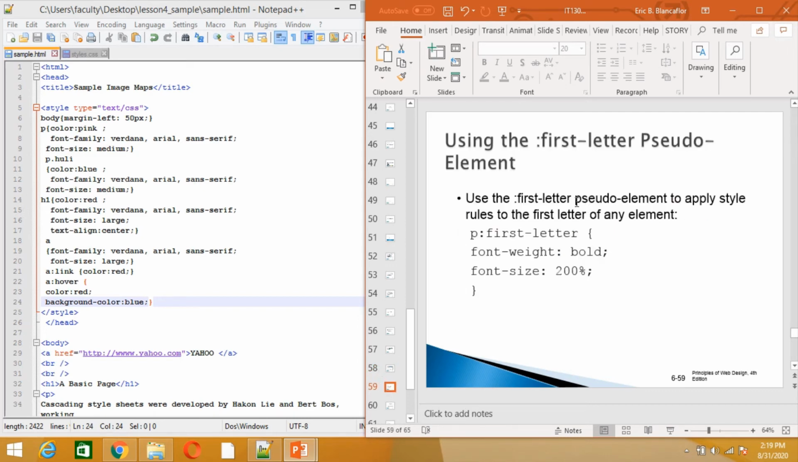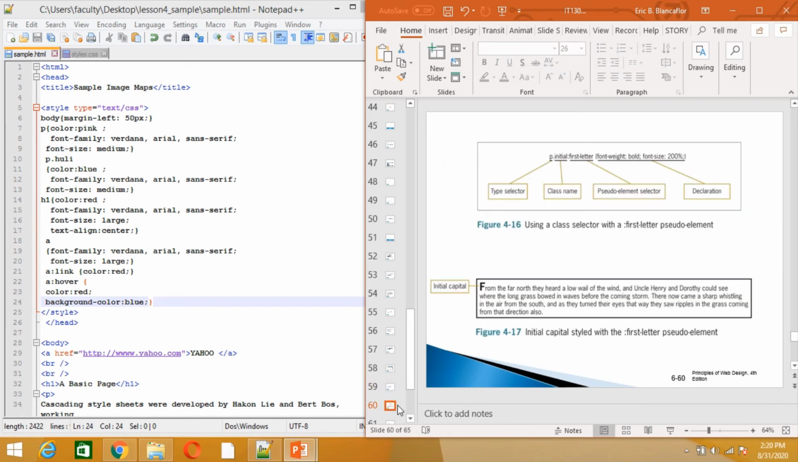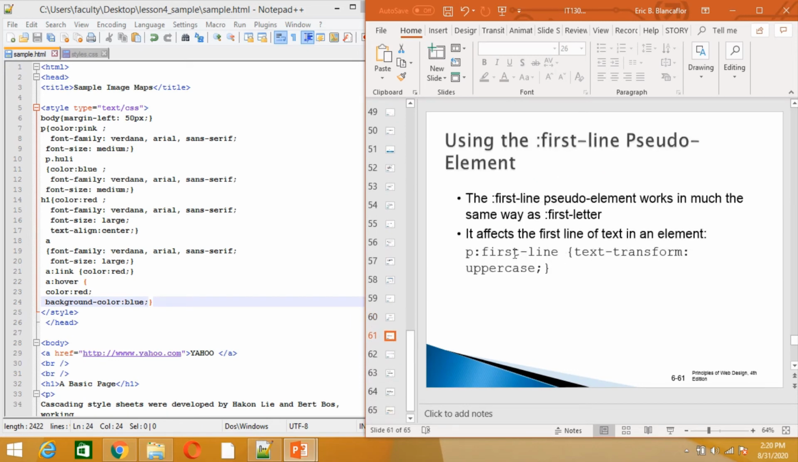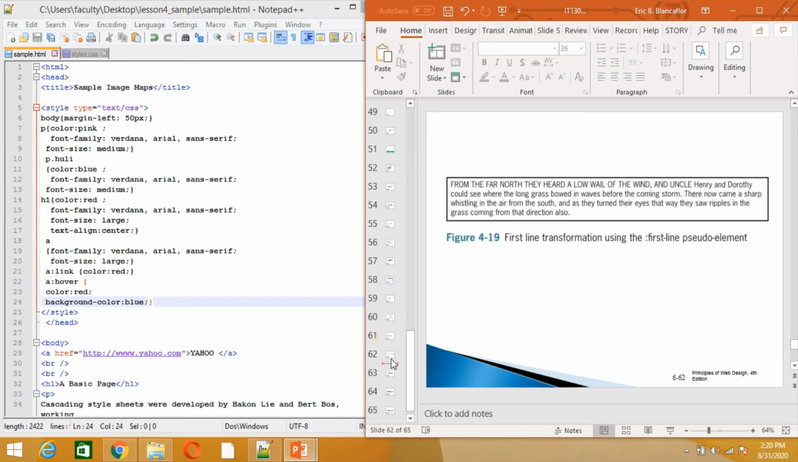Pseudo elements, on the other hand, are for example if you want to change the first letter, there's colon first letter. There's an example here of how it looks. Also, aside from the first letter, if you want to change the first line of the paragraph, say you want it all in uppercase, you may add text-transform uppercase. So this is the output.